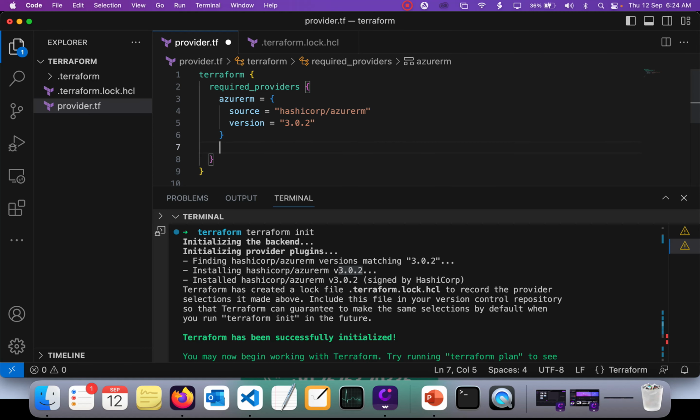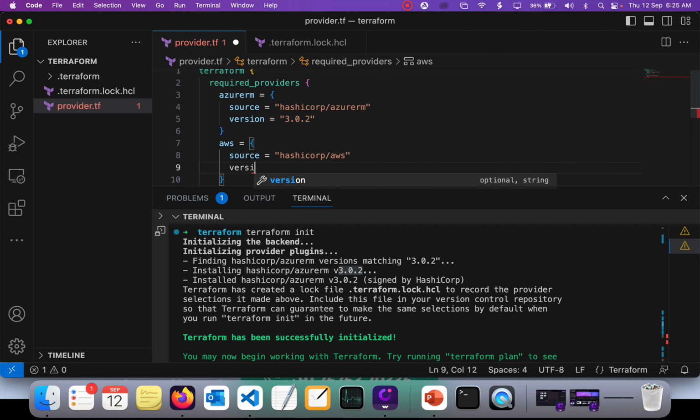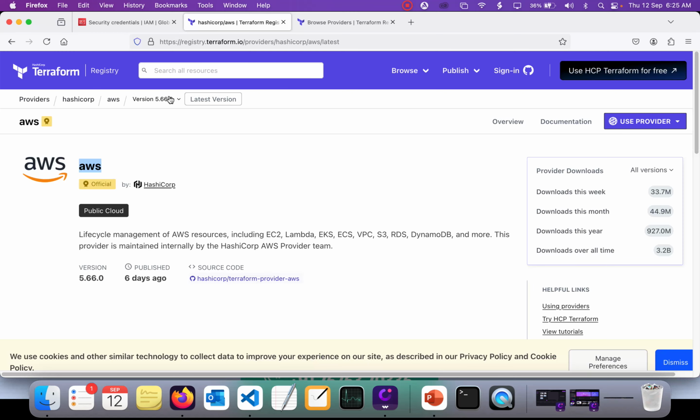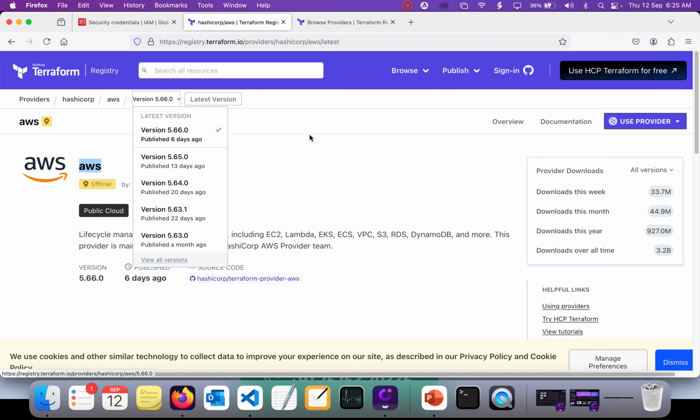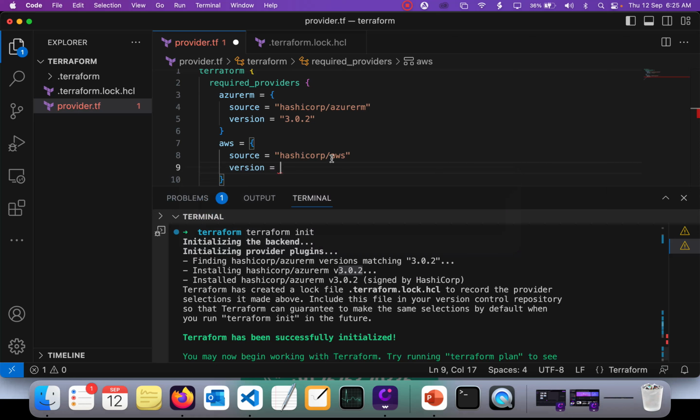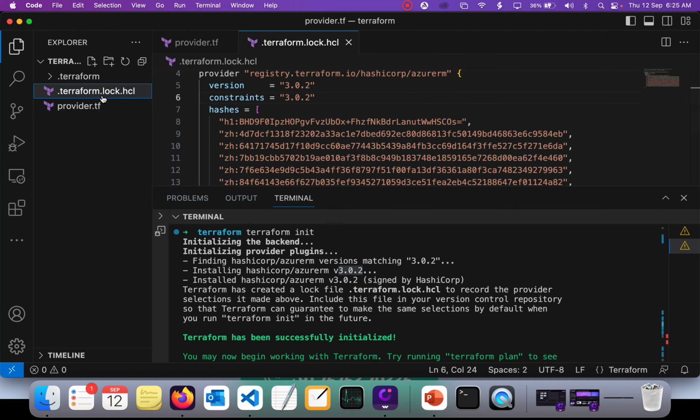So just go back here, type the name, then equals and open bracket. The source is going to be hashicorp/aws. The version is going to be 5.66.0. This is the latest version which I'm going to use, or you can use any other version here.